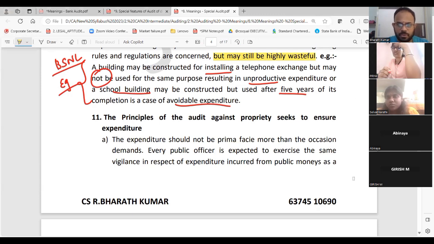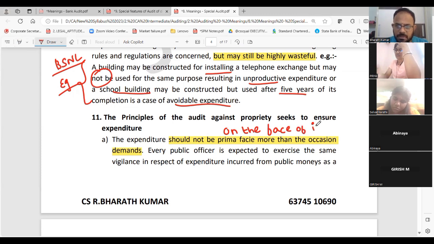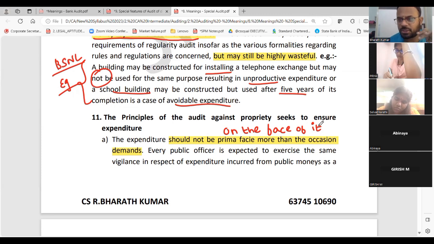The expenditure should not be prima facie more than the occasion demands. You know what prima facie means? Prima facie means on the face of it. That's the exact meaning. On the face of it, actuals should not be more than the actual demand.